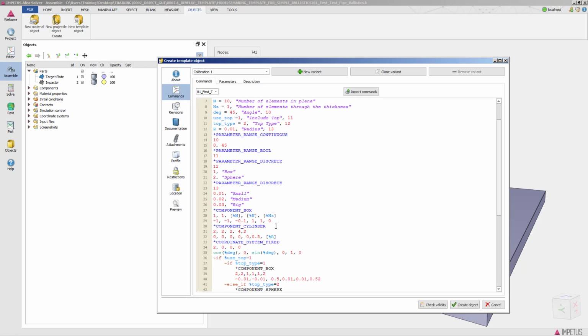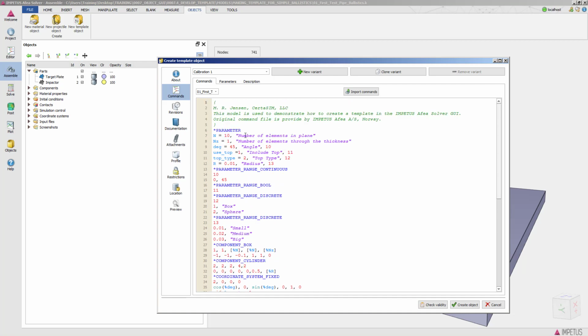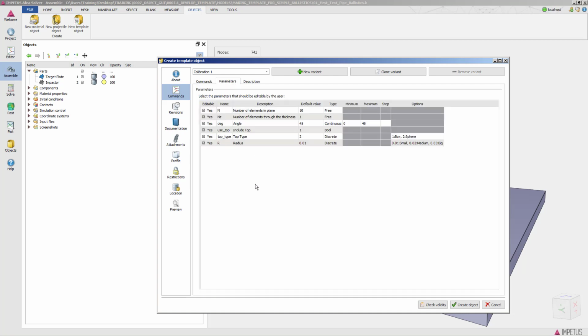Then we can go down and look at commands, and these are the commands that we saw in the editor mode. I can go in here now and control the parameters. Basically what happens is that my GUI grabbed everything that had a parameter in the command file that I wanted to change into a template. So I can click these off here if I don't want to be able to adjust any of these things.